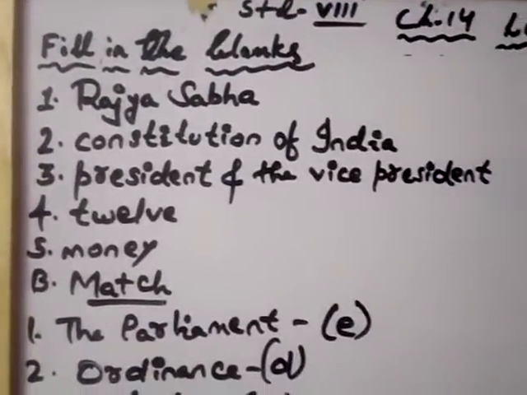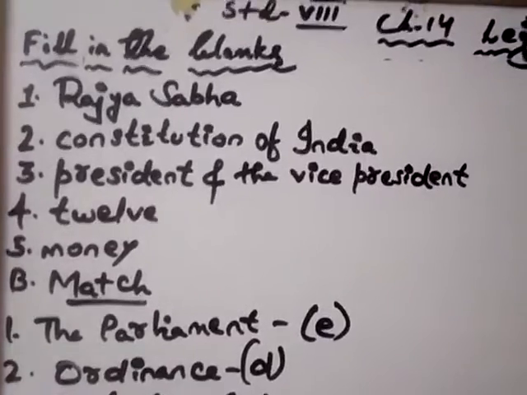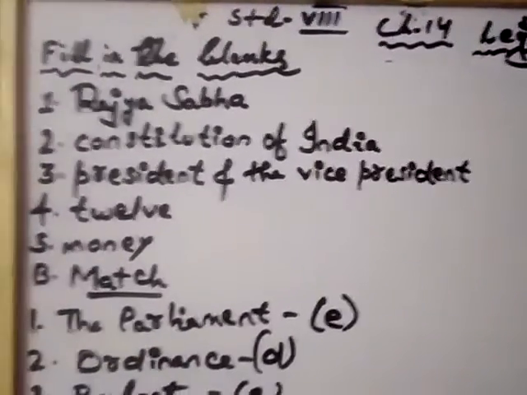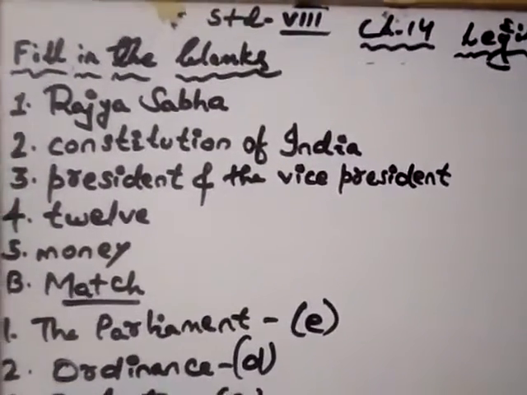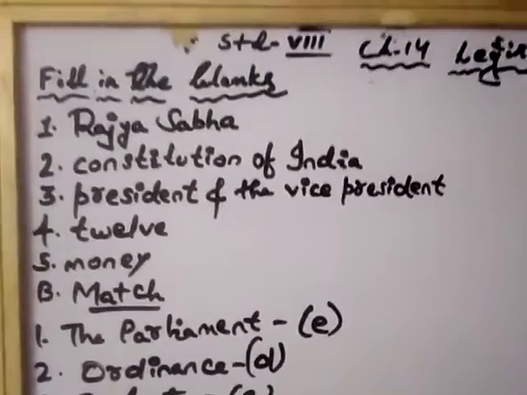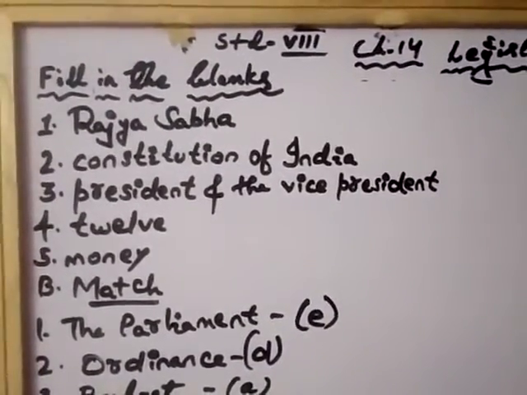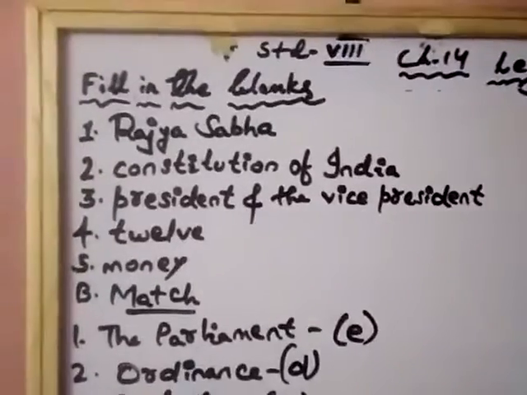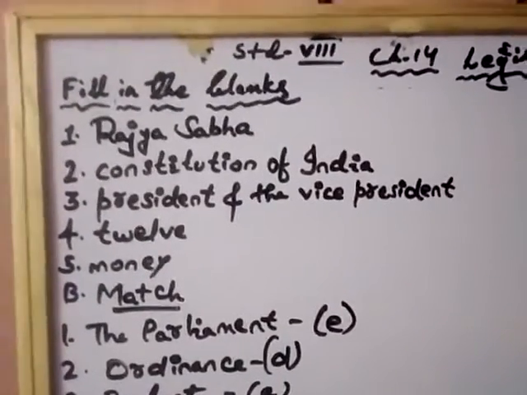The Rajya Sabha is the council of the states of the parliament. Second, the parliament can amend the constitution of India. Third, the parliament elects the president and the vice president of India. Number 4, the Rajya Sabha has 12 nominated members. Number 5, the Rajya Sabha cannot introduce the money bill.